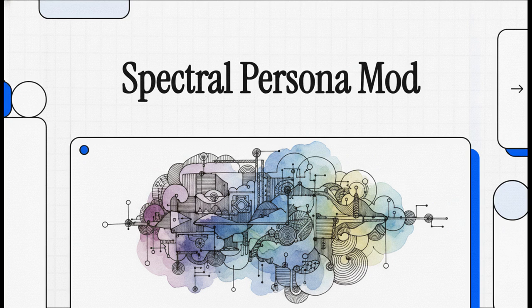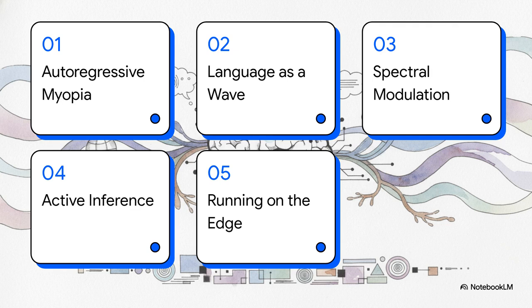We are moving entirely away from the AI we know today and exploring a completely new linguistic architecture. Here is our roadmap to unpack all of this. First, we'll cover the autoregressive myopia problem. Then, looking at language as a wave. Next, spectral persona modulation, followed by active inference decoding, and we'll wrap up with running on the edge.